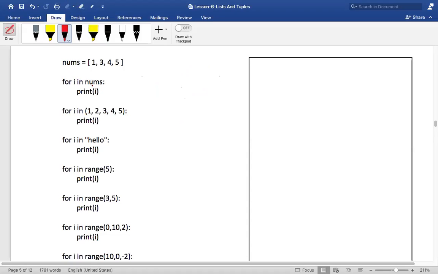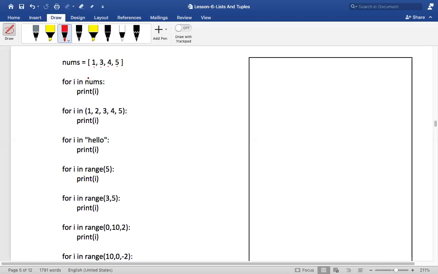Now listen to me. What is nums in this example? It is basically a list, and a list is an iterable where you can navigate through the items one by one. They are called iterables. The for loop will work like this: it navigates through this sequence one by one until it reaches the end of the list. It takes each and every element.